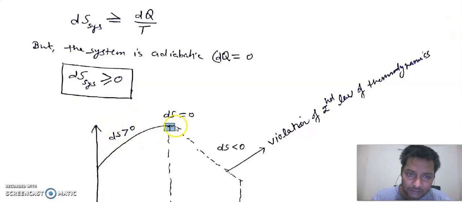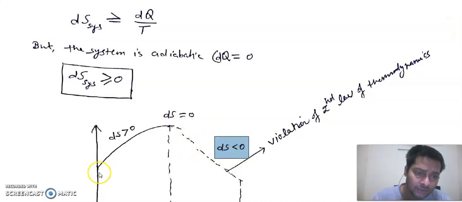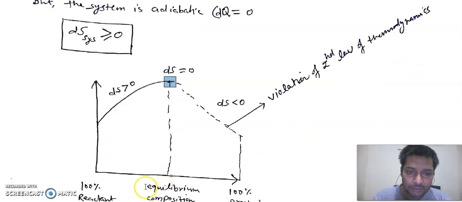Here the curve flattens, so the slope is 0, and subsequently the slope is less than 0. So the reaction will proceed from here up to this point. This is the maximum extent to which the reaction can occur, and this will be the equilibrium composition. After that, the reaction cannot proceed because it violates the second law of thermodynamics.